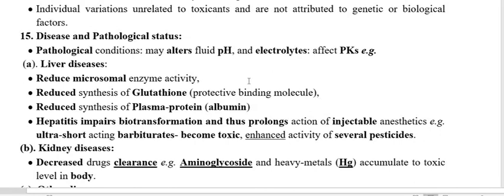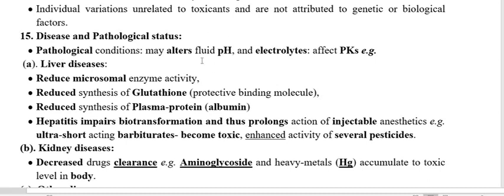So disease condition of a patient, of an animal, of a host animal, or you can say the subject, is also going to influence the effect of toxicant. Why? Because of the pathological condition or the disease condition in the patient.